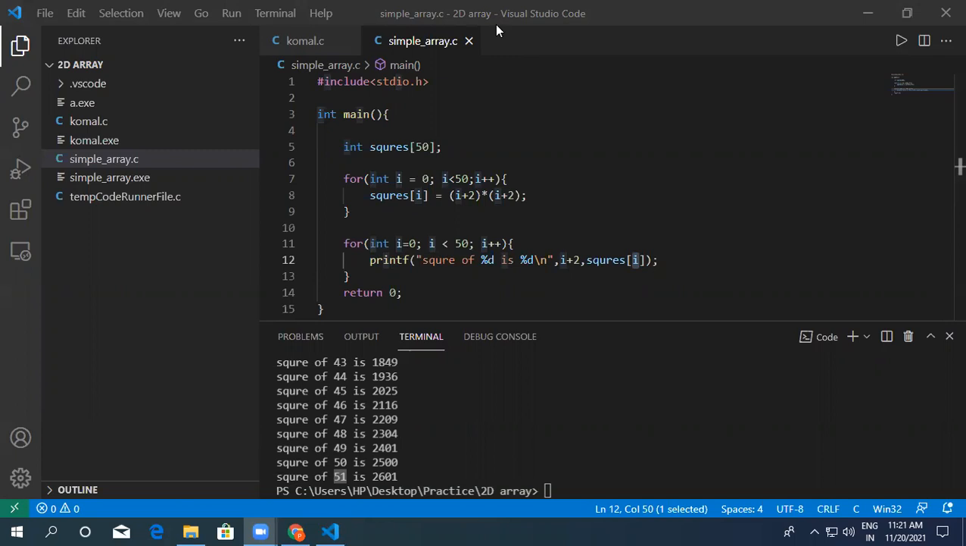Sweta, if you understood. If you didn't understand, you are having an issue, you can tell me, or you can ask me to repeat. I'm watching the chat box. No one